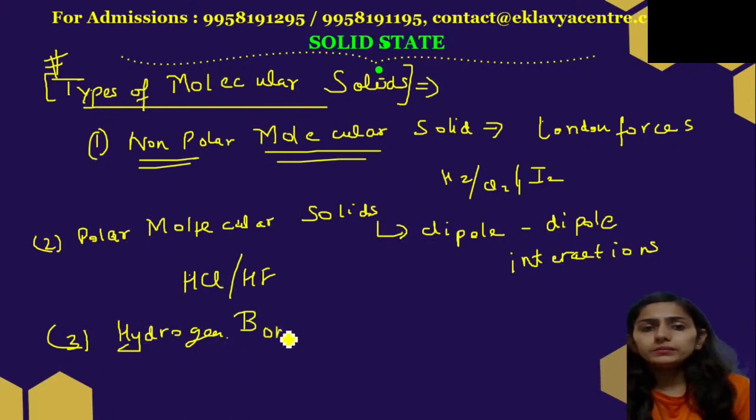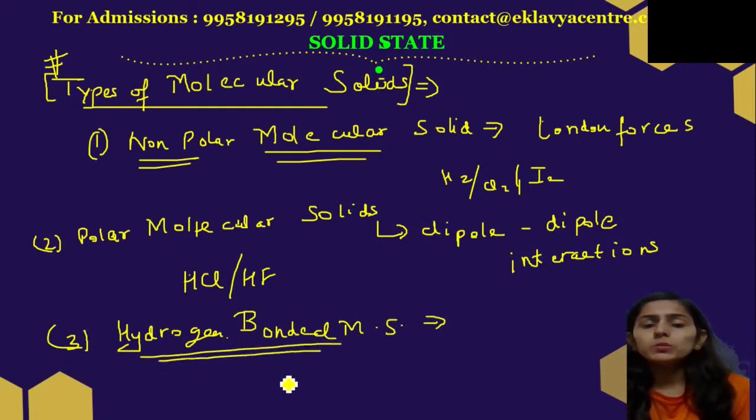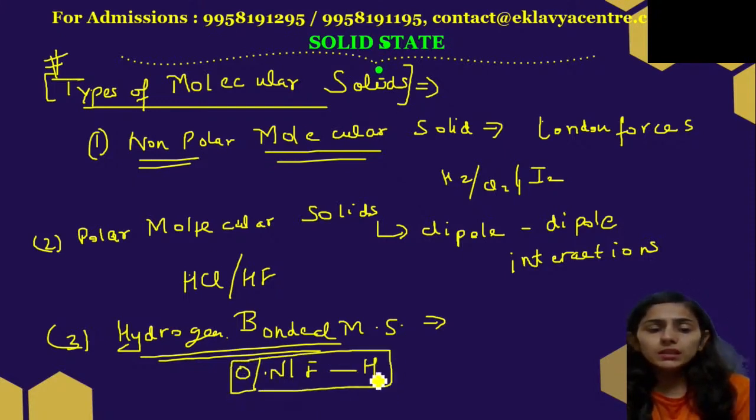Hydrogen bonded molecular solids, right? So hydrogen bonding, it's very much visible where? It's visible when we have an electronegative element like oxygen, nitrogen and fluorine just getting bonded to hydrogen. So in such compounds we see hydrogen bonding.